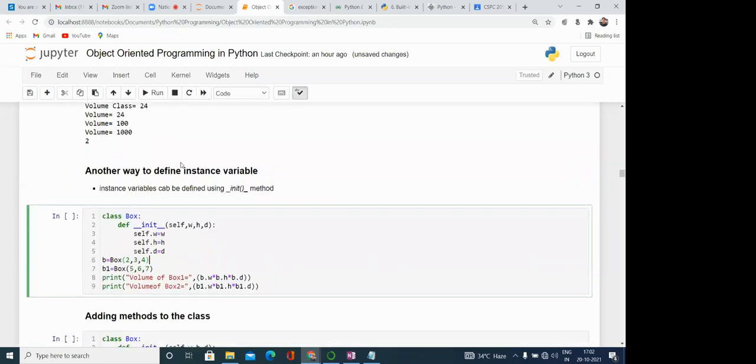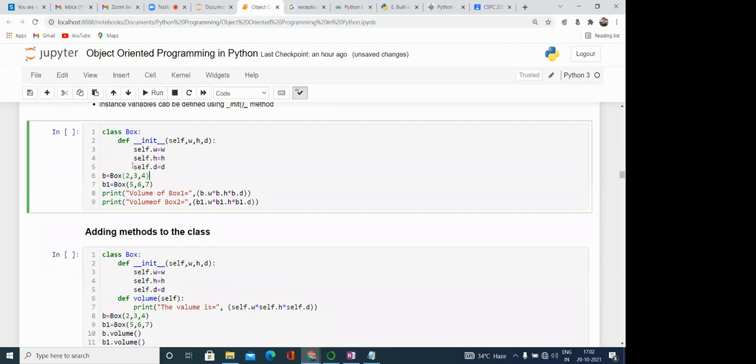Here you can see the right way of defining this box: class Box defines in itself w, h, d. You know very well that this is __init__, which means this is a constructor. This self is pointing to the current object. After the self, we have the instance variables. So self.w is equal to w, self.h is equal to h. It means this class now has 3 instance variables.